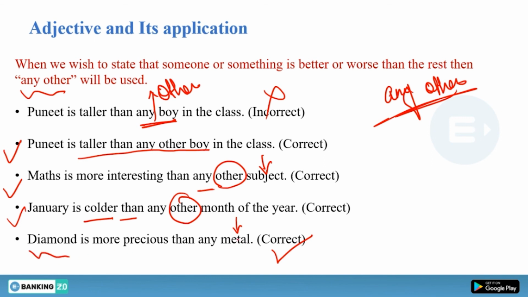Diamond is not a metal, but January is a month of the year, maths is a subject. So keep in mind that if it is a different kind of thing, then we cannot use other here. Diamond is more precious than any metal is simply fine.